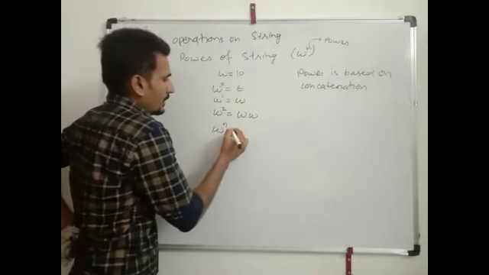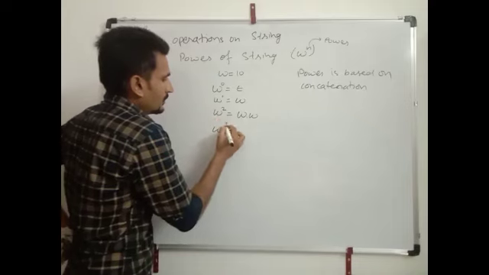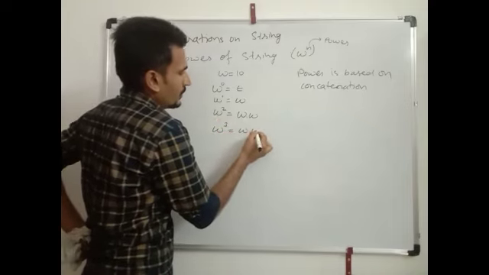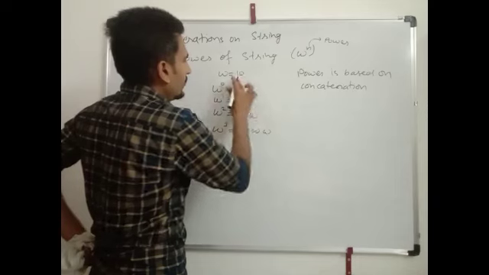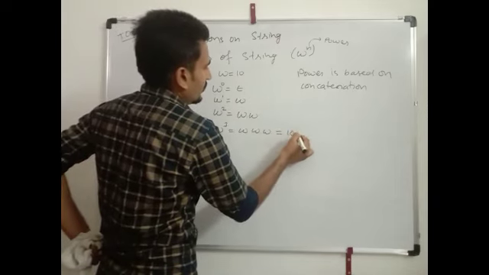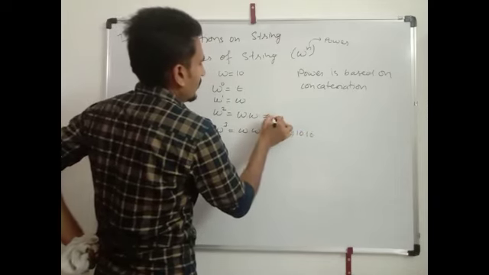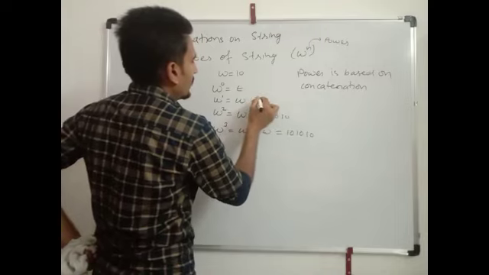W power 3, W dot W dot W, we can write like this: 1 0 1 0 1 0, here 1 0, 1 0, here 1 0.